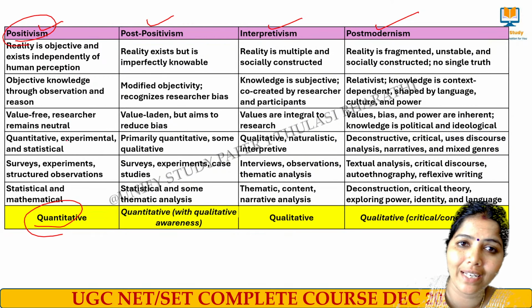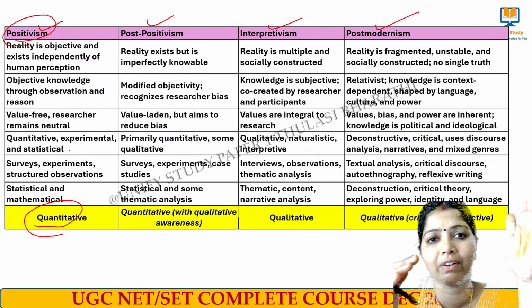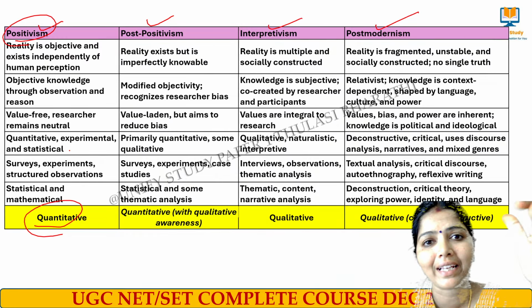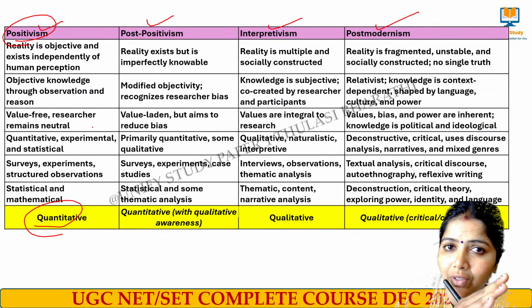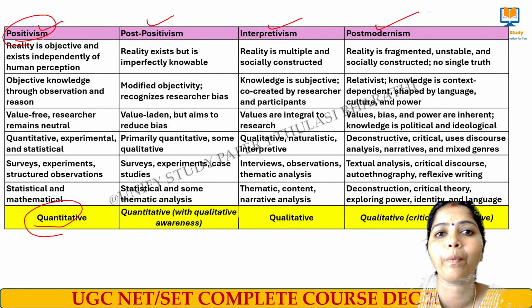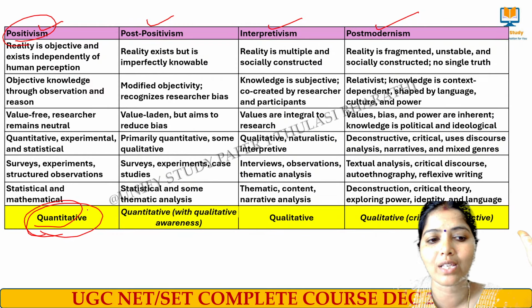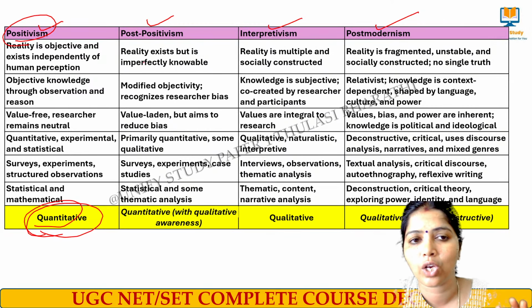As it is quantitative, they rely on numerical data, structured observation, experiments in the laboratory, and mathematical analysis. Everything is based on that one single objective, so there will not be any bias. Whatever the scientific research says, they go with that. That is called the positivism research paradigm, and it relies on quantitative research. Quantitative means numbers, numerical and statistical analysis.